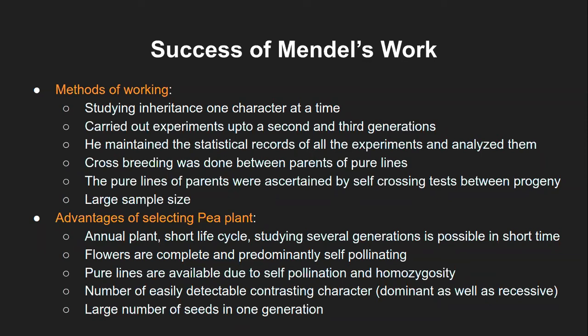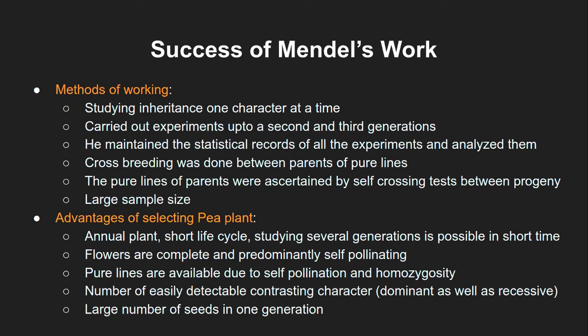If it is crossed with something else by cross pollination, then there is a chance that the color of the seed will change or the size of the seed will change. That will not be a pure line anymore. So that is the way he established these pure lines first, and then these pure lines were crossed with each other. And that is what crossbreeding between the parents of pure lines means.